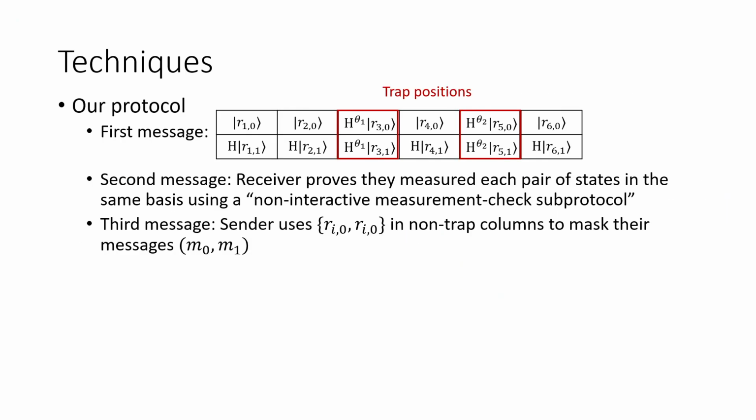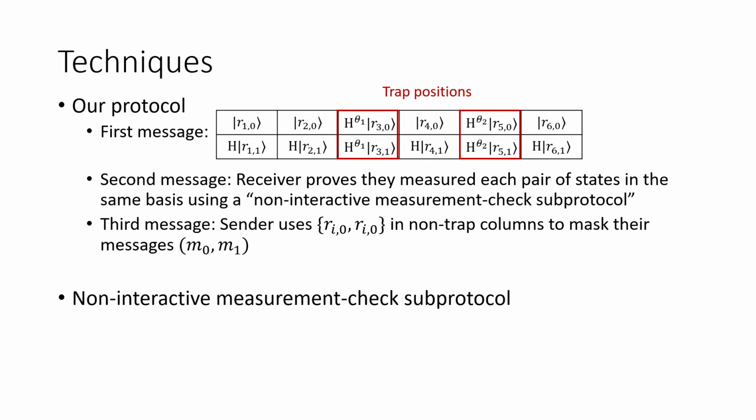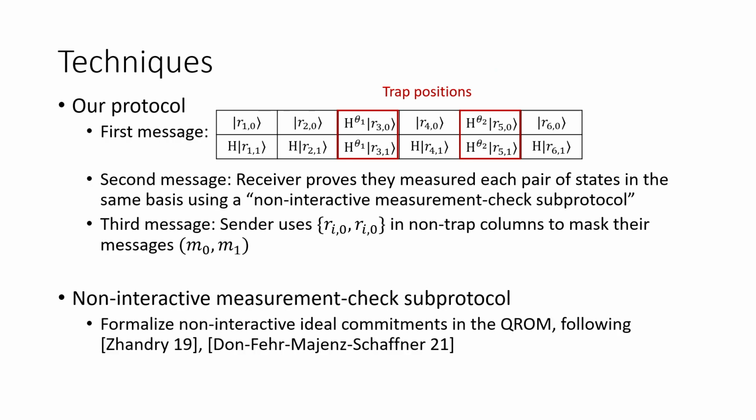Let me say a few more words about this non-interactive measurement check subprotocol, or at least the building blocks we need to construct it. The first component is a commitment scheme where the receiver measures all these states and commits to all their measurement results.